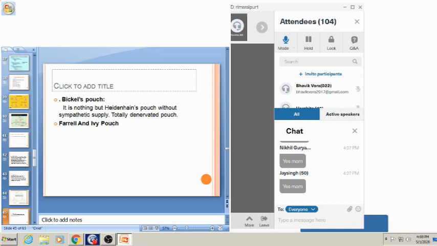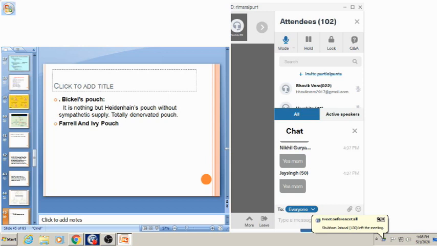Now coming to the Farrell and Ivy pouch, it is the same as the Bickel's pouch, but this totally denervated pouch is implanted or transplanted somewhere in the abdominal cavity. When it is transplanted in any other side of the abdominal cavity, there is a generation of the blood supply to that particular pouch.